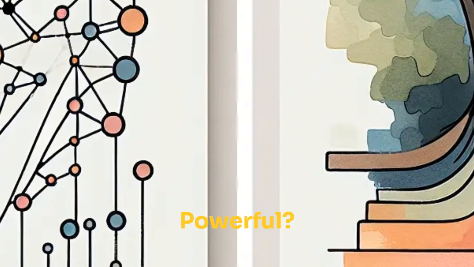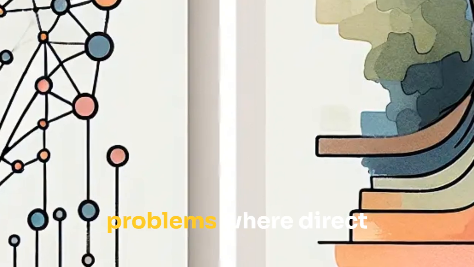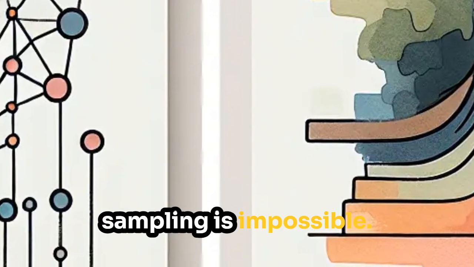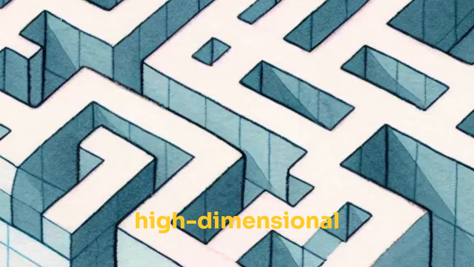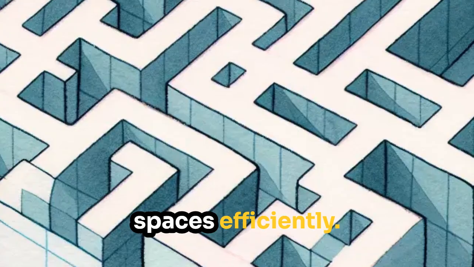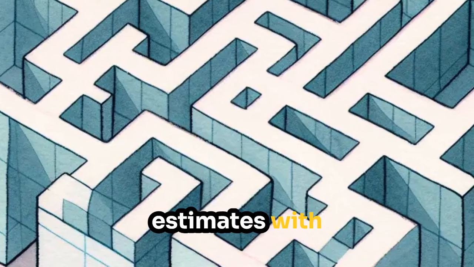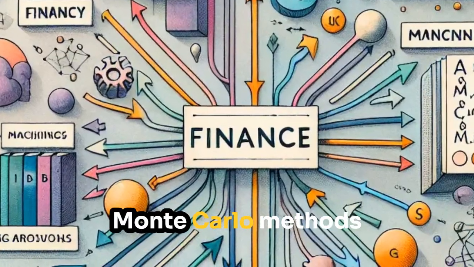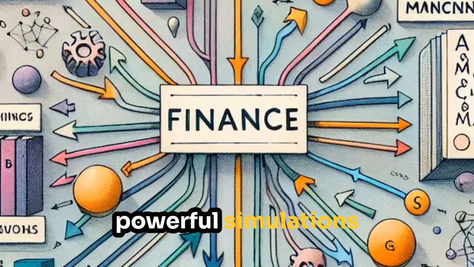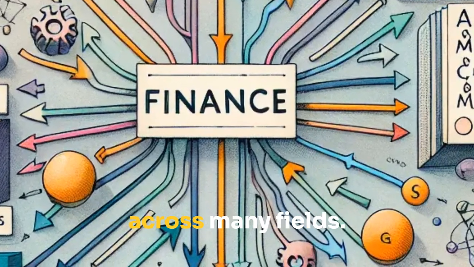Why is MCMC powerful? Works for complex problems where direct sampling is impossible. Adapts to high-dimensional spaces efficiently. Provides accurate estimates with fewer computations. Markov chains and Monte Carlo methods together enable powerful simulations and predictive modeling across many fields.